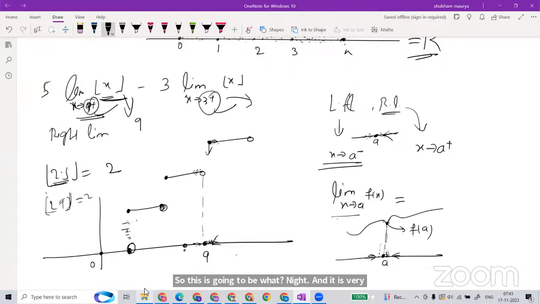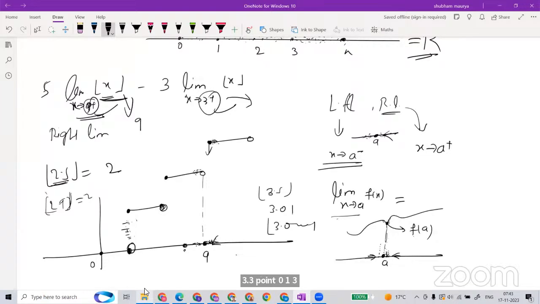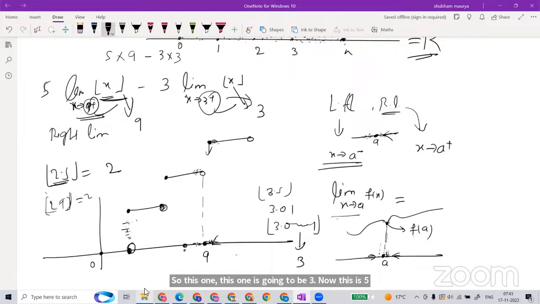Again 3: from the right side we are giving numbers greater than 3, like 3.01, 3.0001, which are greater than 3 and very close to 3. In that case, by the definition, it again becomes 3, so this right limit is also going to be 3. Now this is 5 into 9 minus 3 into 3, which finally becomes 45 minus 9, which is some number we'll get.